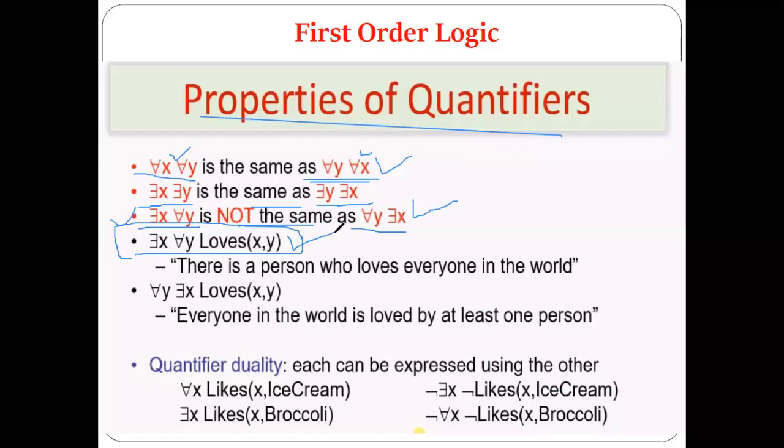Now from which sentence is this logic written? This FOL can be written from a sentence.